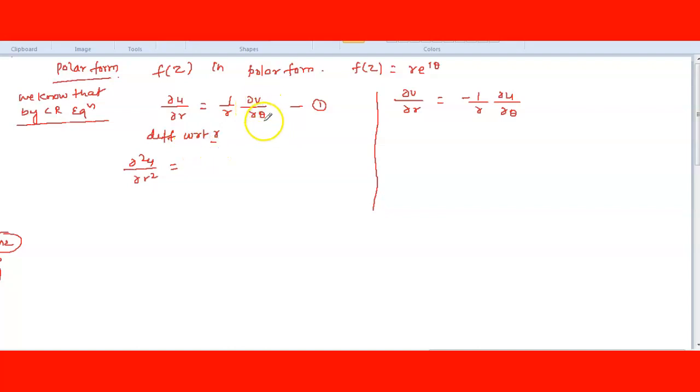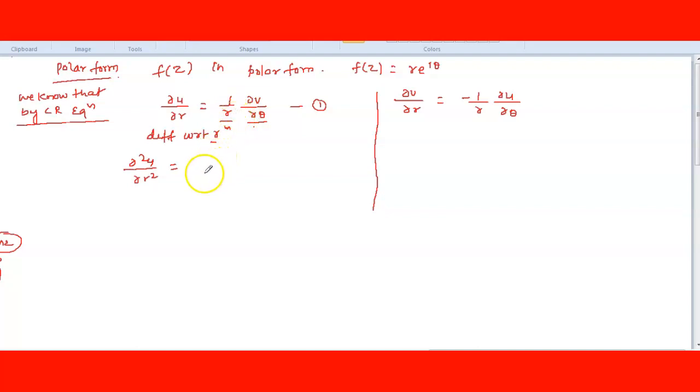Since this is del v by del theta, this v may also be in terms of r. So here two functions are there: u consider, v consider, and apply the product rule for the differentiation. Getting?